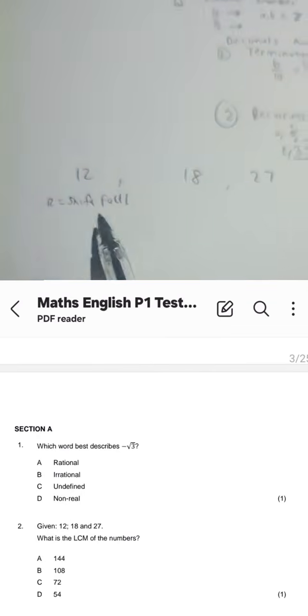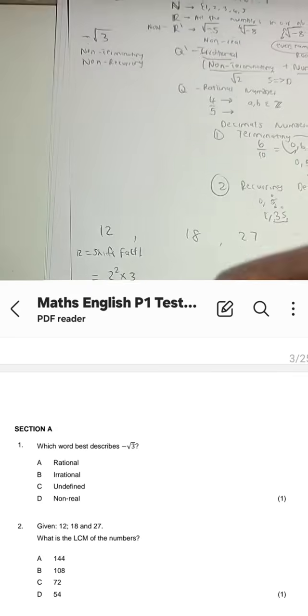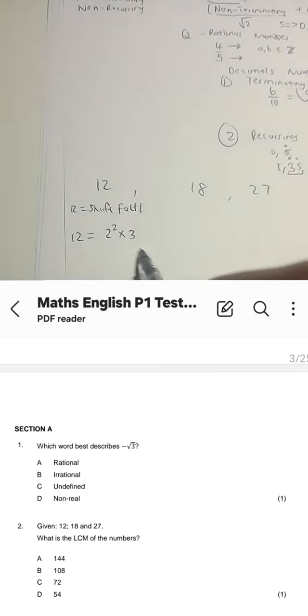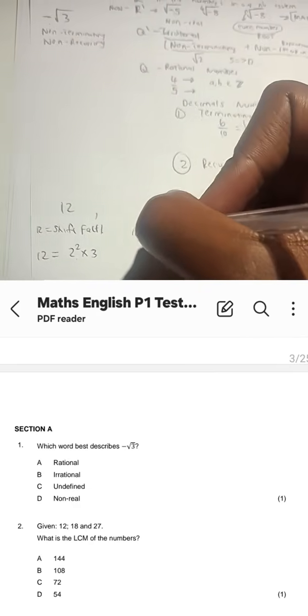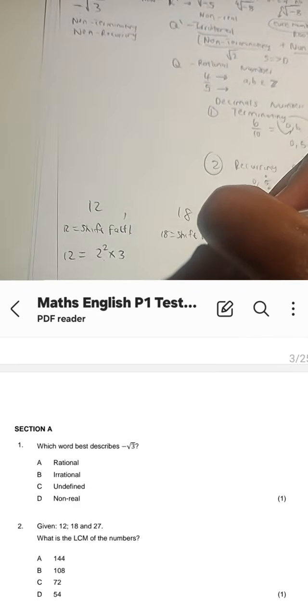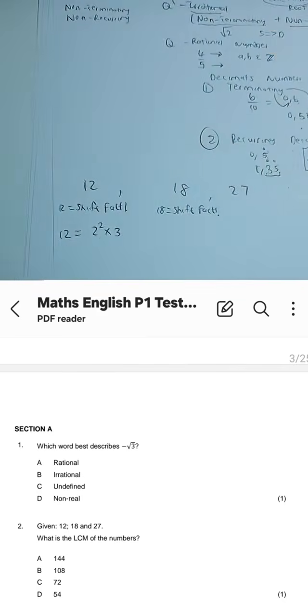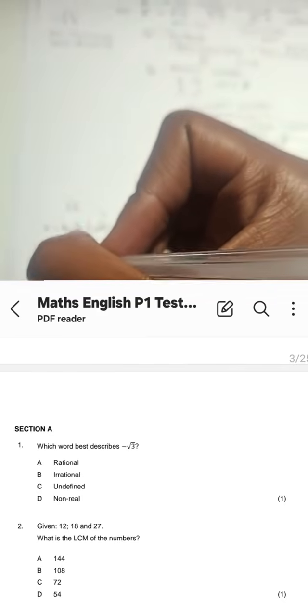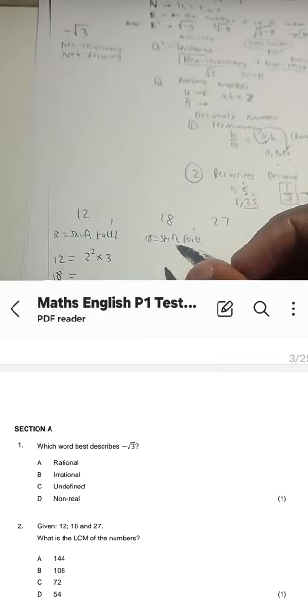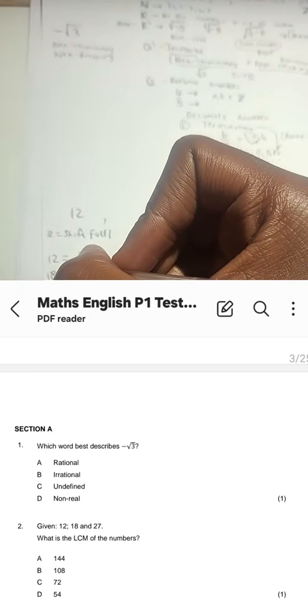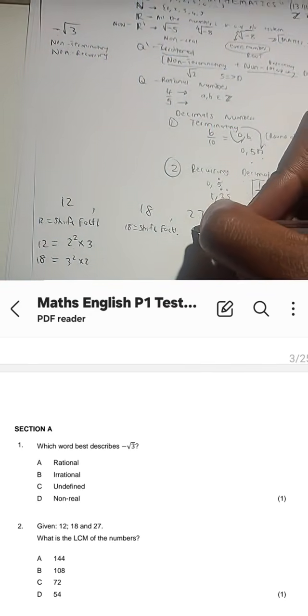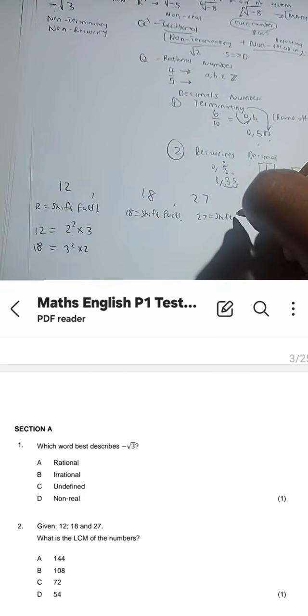Okay. So if we press 12 is equal to, shift, fact, we get 2 squared times 3. That is the product of prime factors for 12. If we take 18, we go to our calculator and press shift, then fact. We get 3 squared times 2. And then if we take 27 and we do the same thing,